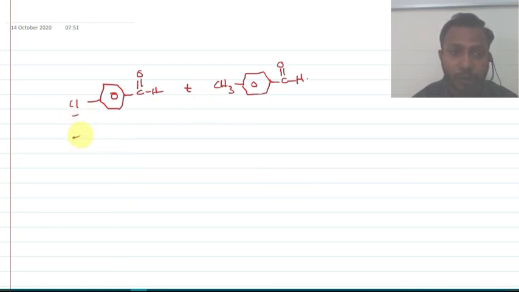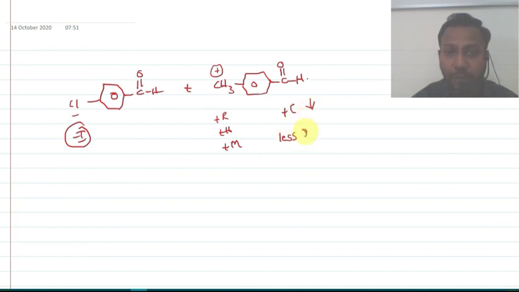What is the nature of chlorine? Minus I group. Whenever a minus I group is present, it creates more positive charge. Whenever a plus I, plus R, plus hyperconjugation or plus M group is present, the positive charge on carbon decreases, so it becomes less reactive. Since it is less reactive, it will be converted into alcohol.